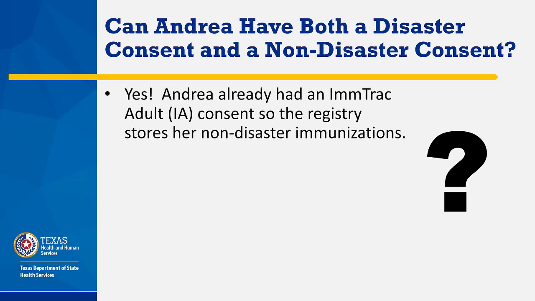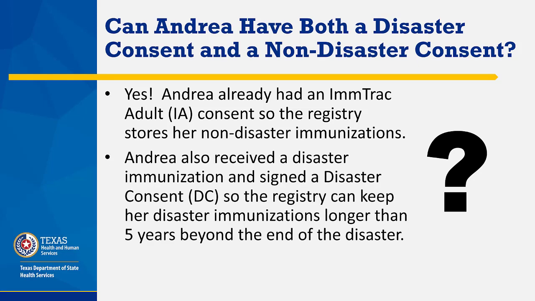Yes, Andrea already had an ImmTrac adult, an IA consent, so the registry stores her non-disaster immunizations. Andrea also received a disaster immunization and signed a disaster consent, DC, so the registry can keep her disaster immunizations longer than 5 years beyond the end of the disaster.